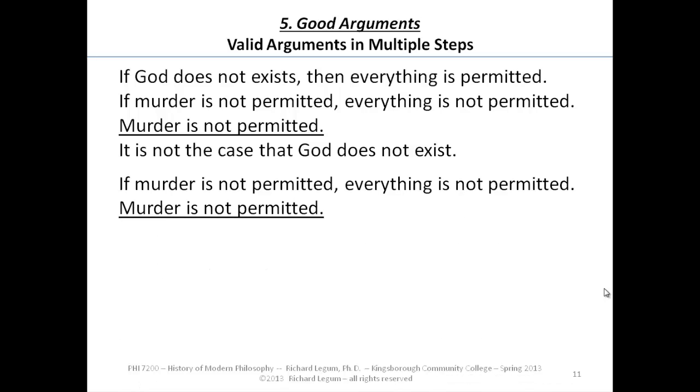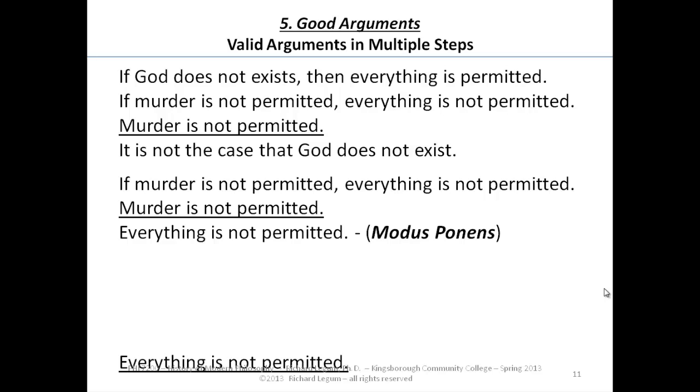Okay, but notice, if we take the second premise, if murder is not permitted, everything is not permitted, and the third premise, murder is not permitted, from those two, using modus ponens, we can get to a conclusion. Everything is not permitted, right, by modus ponens. If P then Q, P therefore Q, valid form of inference. So we see we can get to the conclusion that everything is not permitted.